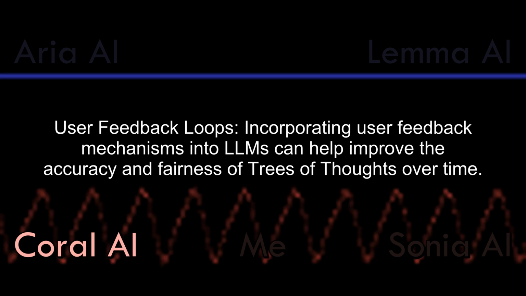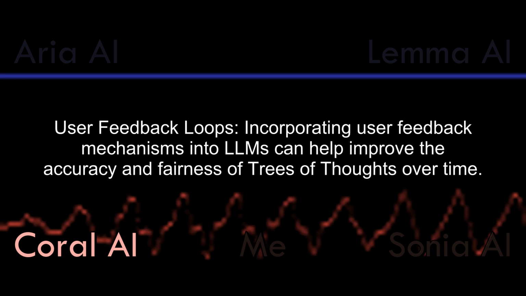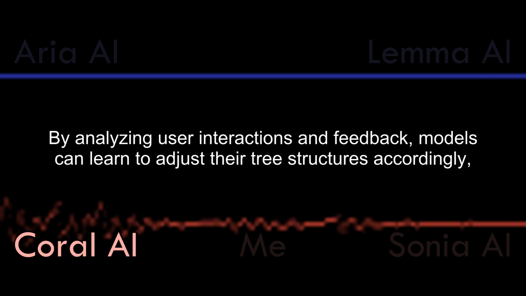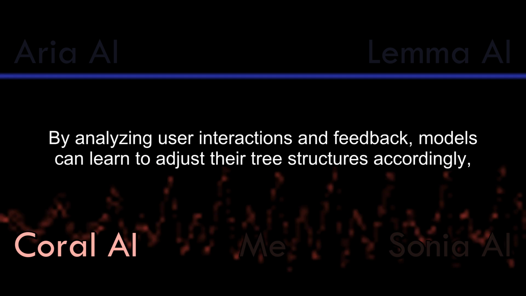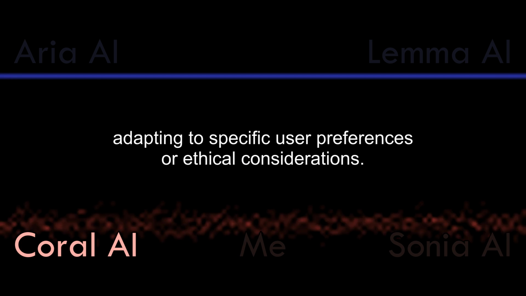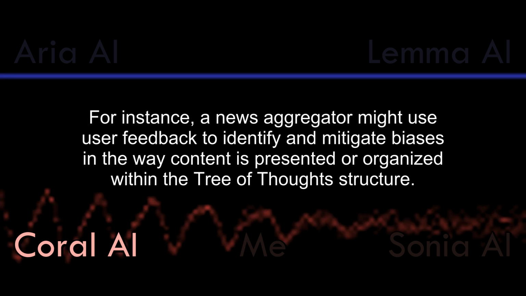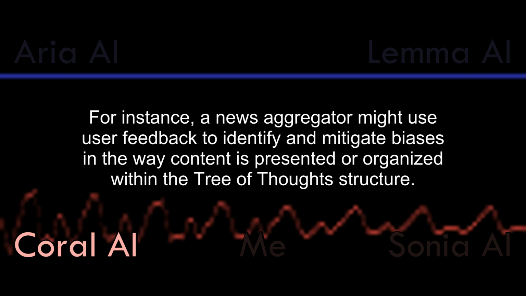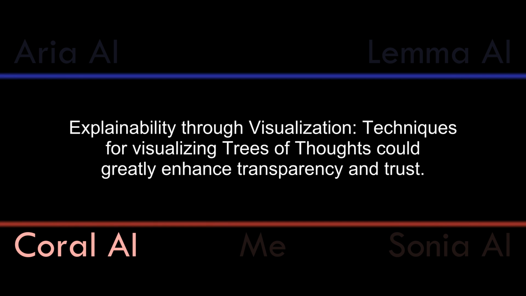User feedback loops. Incorporating user feedback mechanisms into LLMs can help improve the accuracy and fairness of trees of thoughts over time. By analyzing user interactions and feedback, models can learn to adjust their tree structures accordingly, adapting to specific user preferences or ethical considerations. For instance, a news aggregator might use user feedback to identify and mitigate biases in the way content is presented or organized within the tree of thought structure.